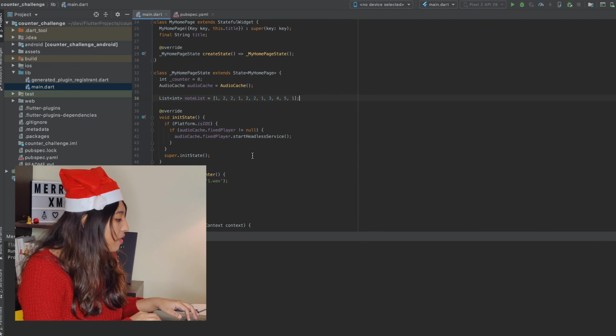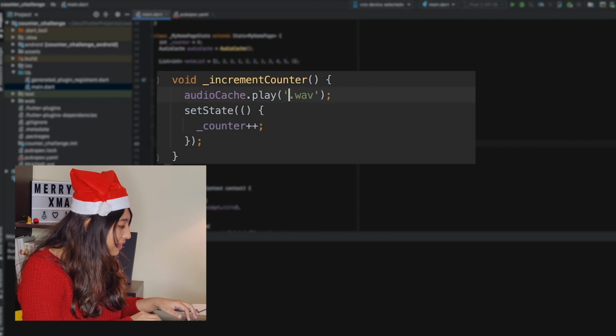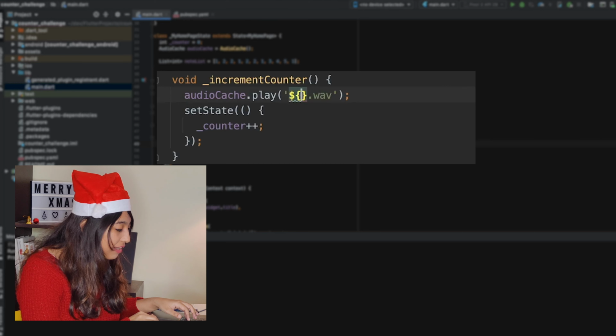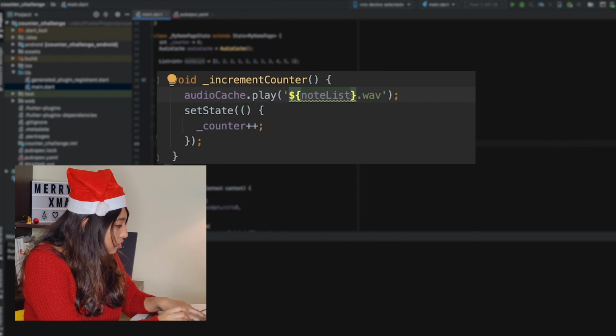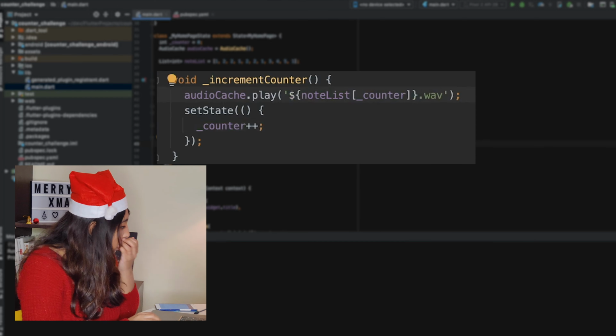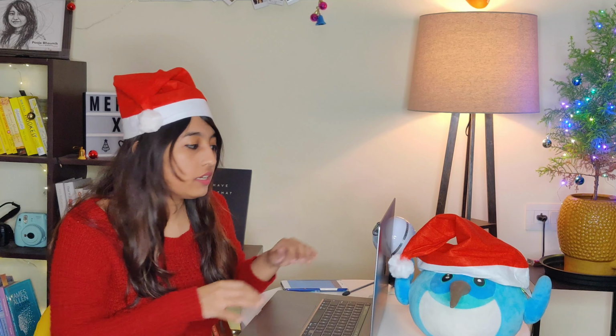And we are going to modify this play method, and instead of taking a hard-coded value, I'm going to provide it the list with the right position. So here it would be something like noteList, which takes the counter. Now every time you increment the counter, it's going to play the next note in that note list that I had just created.